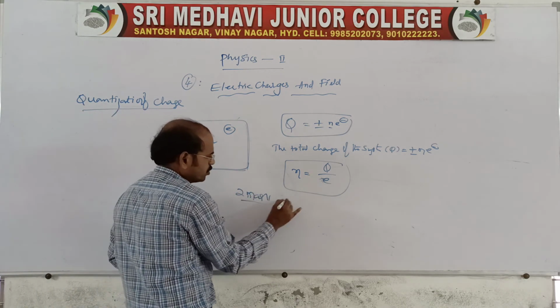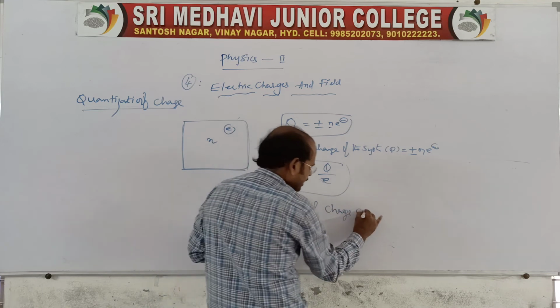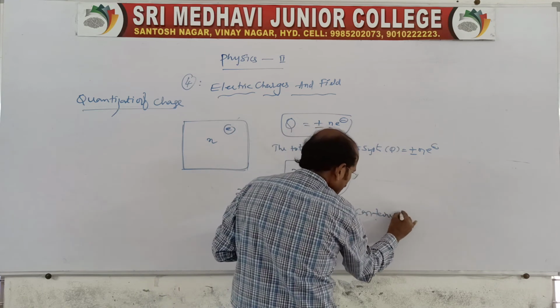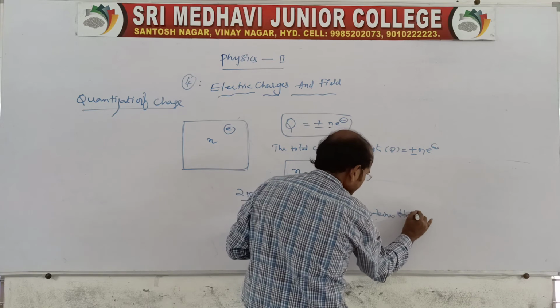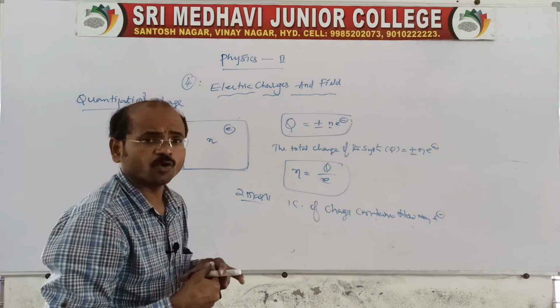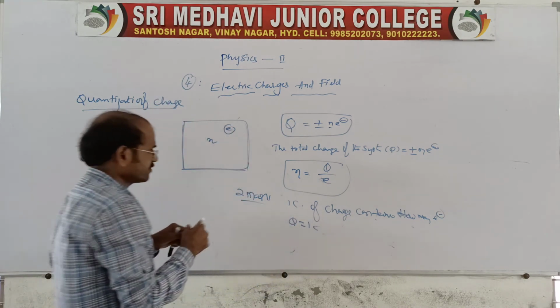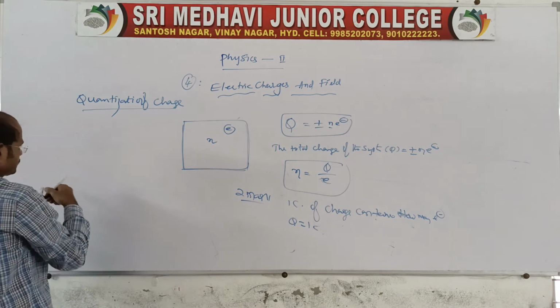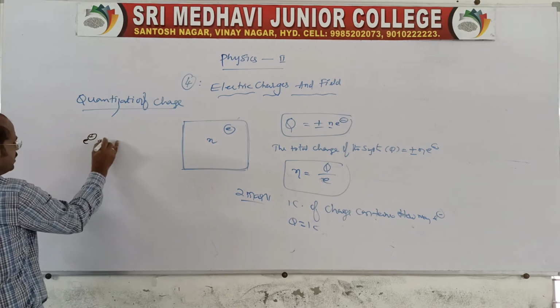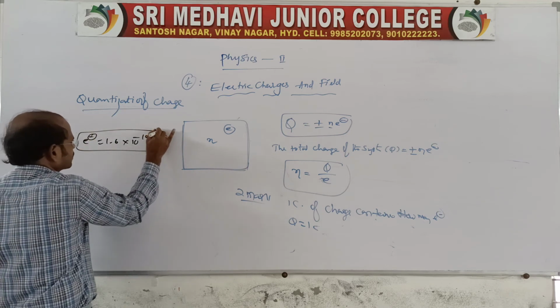See, 1 coulomb of charge contains how many electrons? That is what is asked. So here Q is equal to 1 coulomb. Everyone remember, the charge of an electron is 1.6 into 10 power minus 19 coulombs.